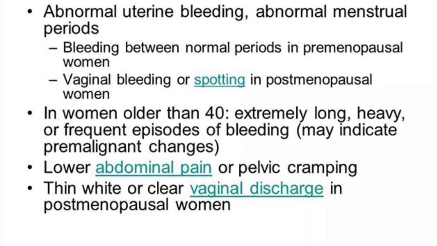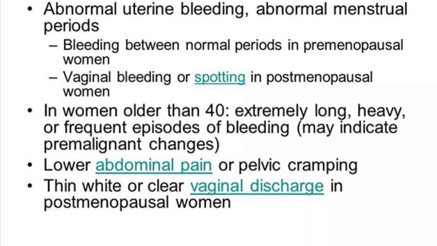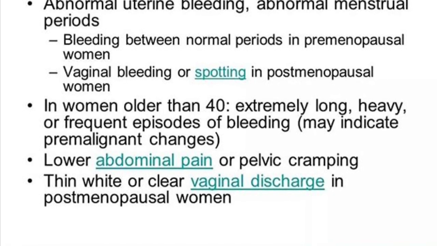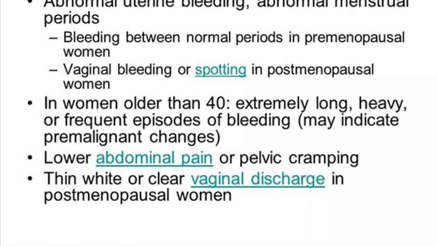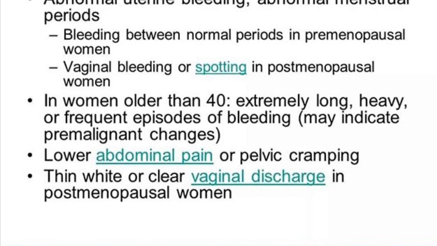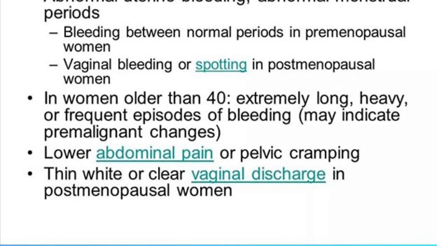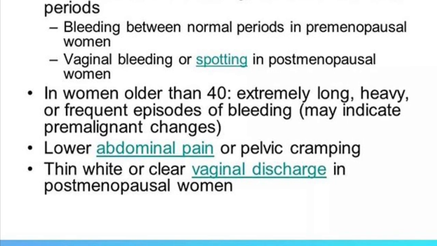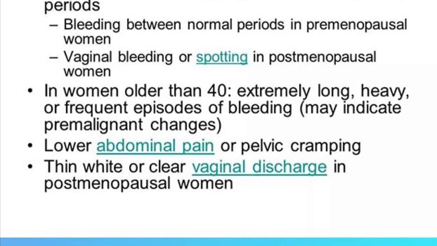Women at more advanced stages of the disease may present with abdominal pain, urinary dysfunction, bowel disturbances, or even respiratory symptoms. Other women will complain of white vaginal discharge, especially postmenopausal women.